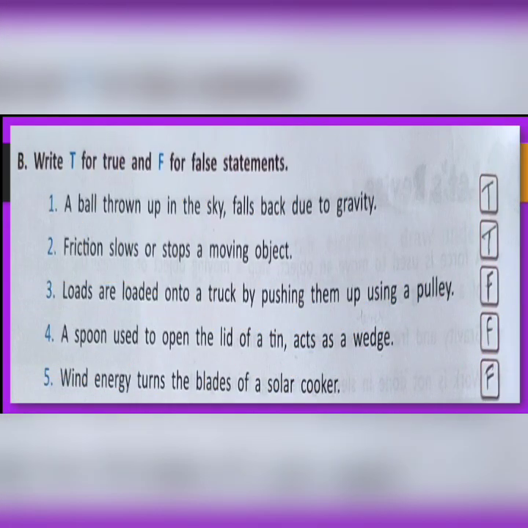Next, moving to question B. Write T for true and F for false statements. Statement 1. A ball thrown up in the sky falls back due to gravity. This is true, so you have to write T. Number 2. Friction slows or stops a moving object. This is also true, so you have to write T.